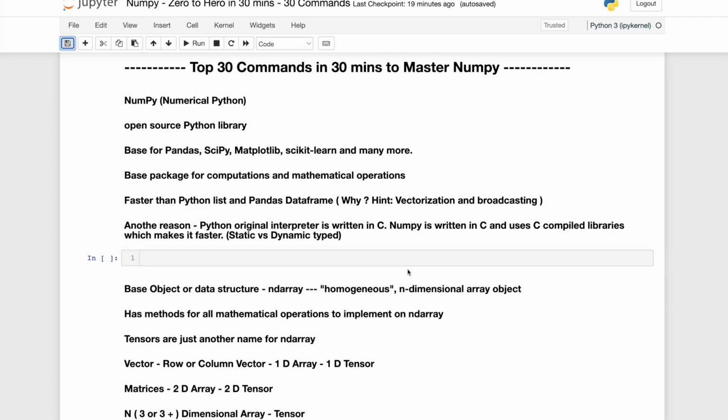Now, another or secondary reason why NumPy is faster than the Python list or pandas data frame lies in the fact that NumPy is also written in C, similar to how the Python interpreter CPython was written in C. NumPy uses the C compiled libraries, which makes it faster. I have made a separate video on why C or a static type language is faster than a dynamic type language. If you have not watched that, please go ahead and watch it.